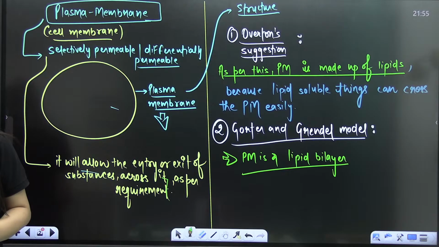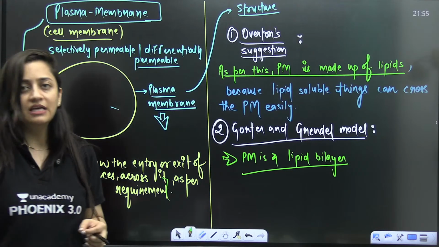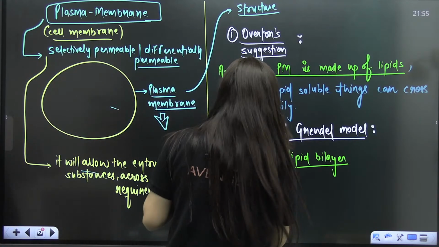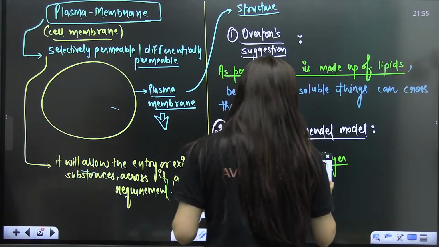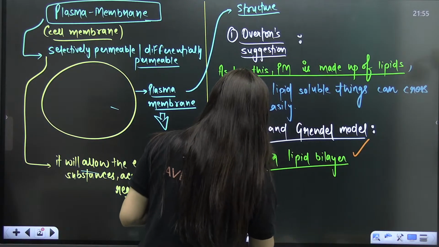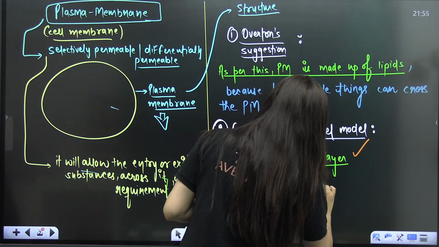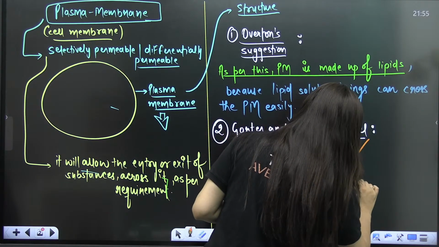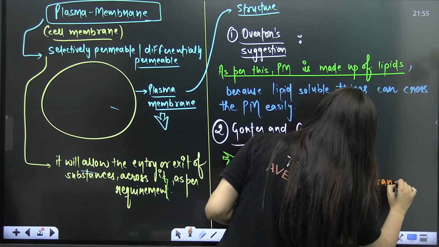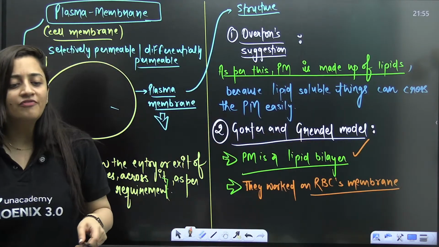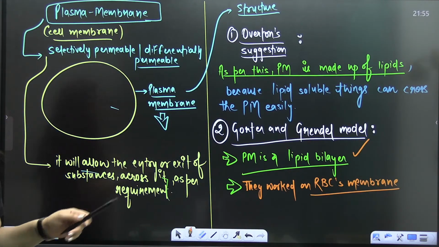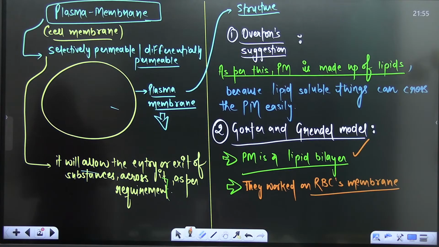So they worked on RBCs and they found out that the lipid layer surface area is twice the surface area of the cells themselves. Are you getting my point? So Gotter and Grandel, as per them, plasma membrane is a lipid bilayer. They worked on the RBC's membrane. And even in the NCERT, you'll read that the membrane of RBC is studied in detail for explaining the structure of the plasma membrane.